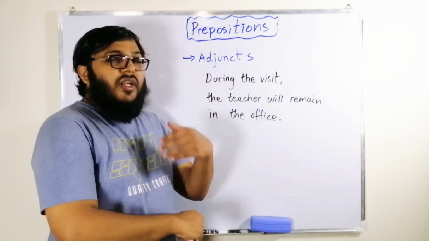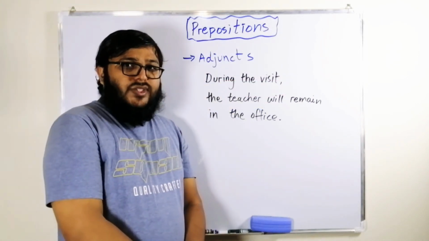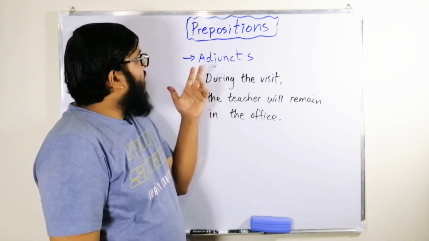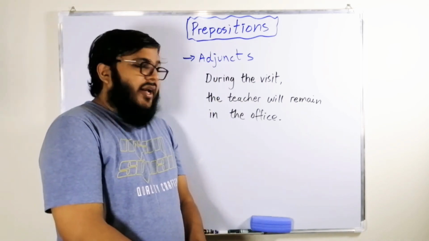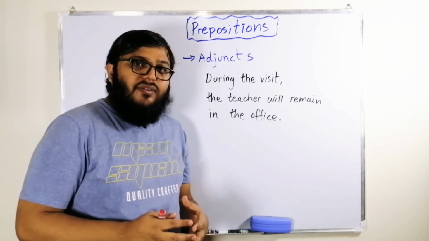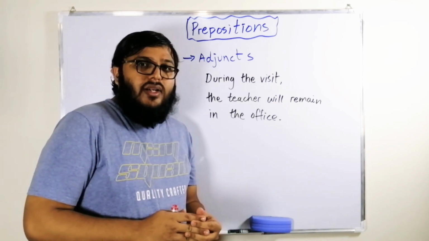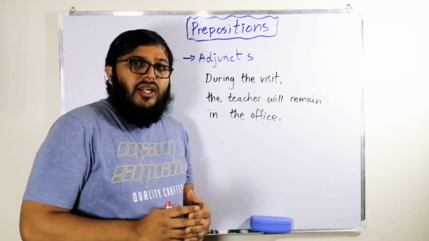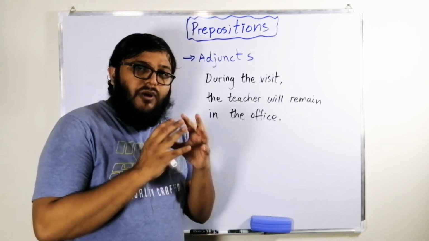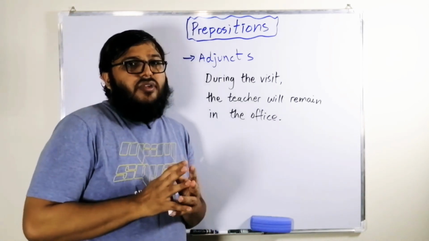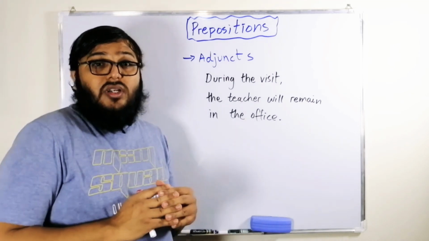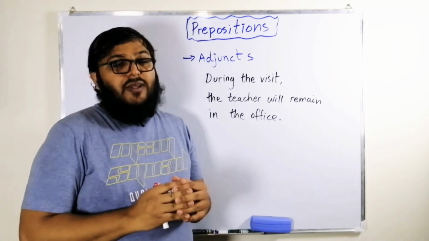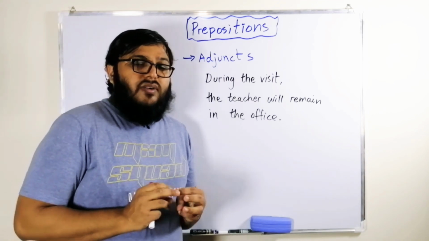Okay, so that's the third functioning of prepositions. In this functioning, we call it adjuncts. Adjuncts are actually a kind of conjunction, right? Sometimes a part of an adverbial phrase is also called adjuncts. That's very advanced grammar. I'm not going to get into that deep analysis of that part of the grammar.